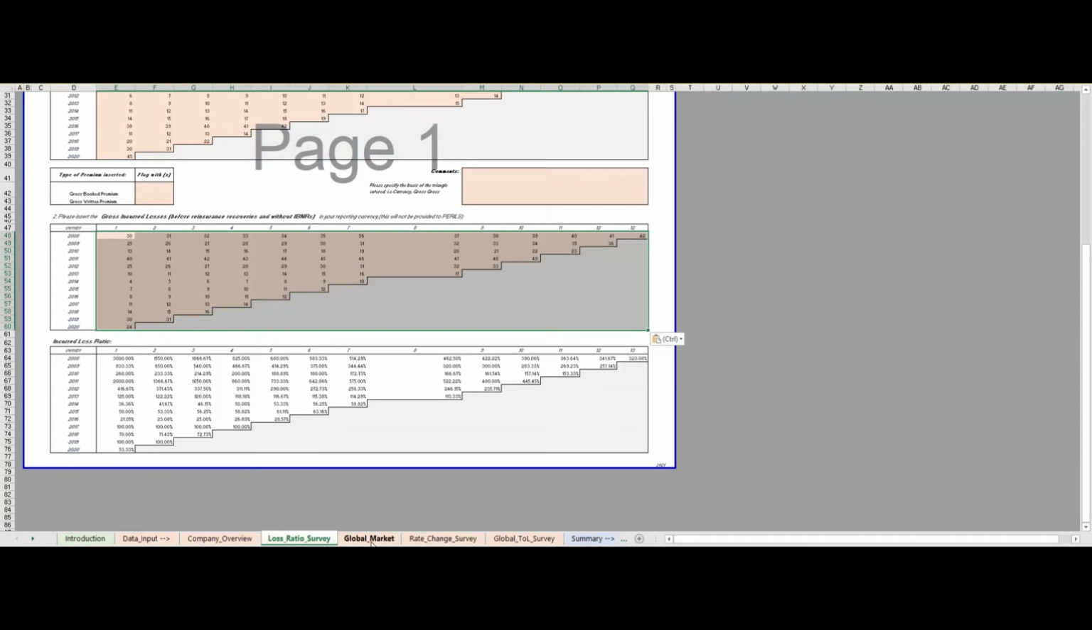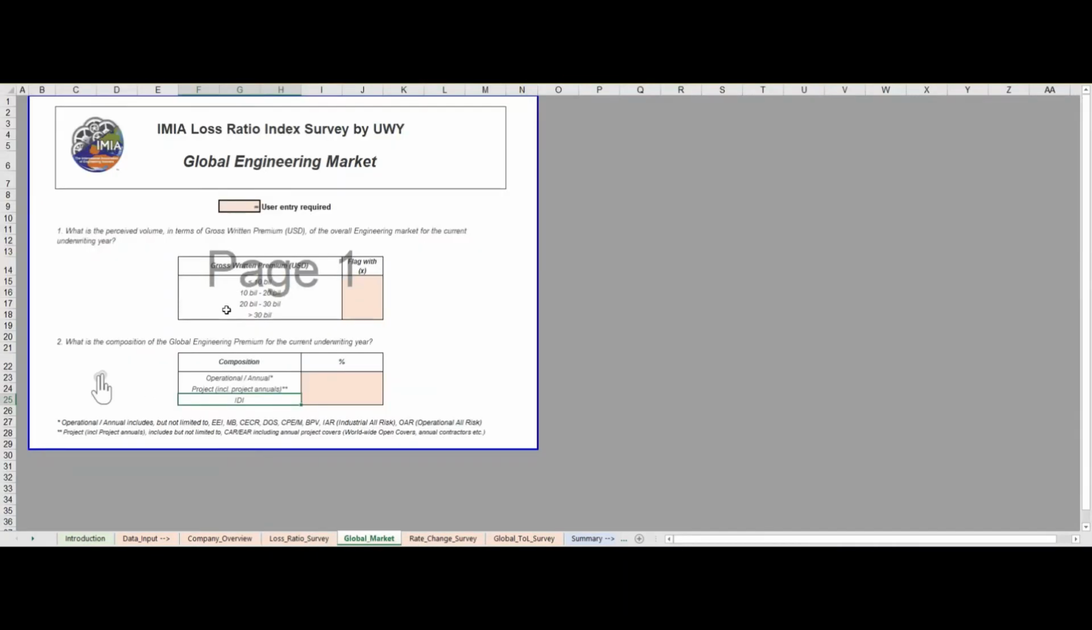Moving on to the next tab, the global market. This is just a quick 2 questions based on your expert judgment of the global engineering market for the current underwriting year. So please select what your view of the total gross written premium is in USD, as well as the split between operational, project, and IDI business for the current underwriting year.